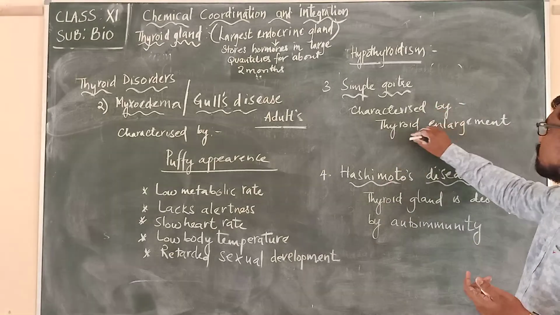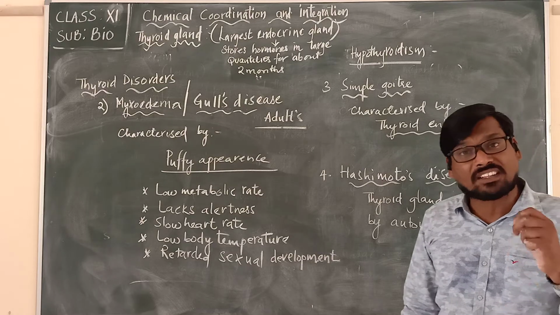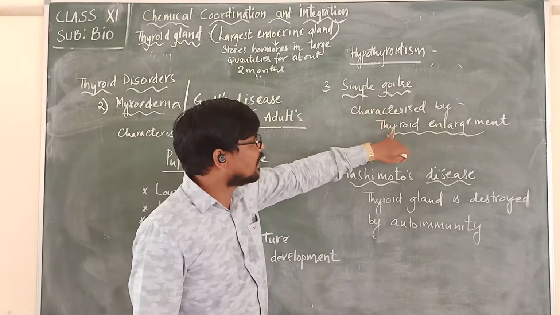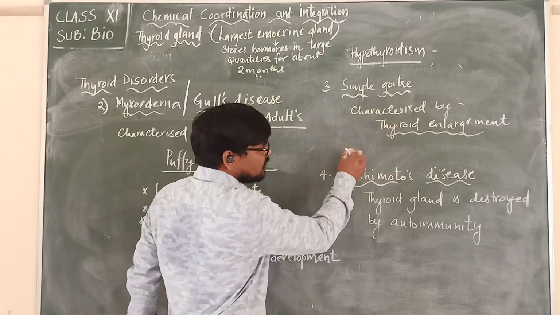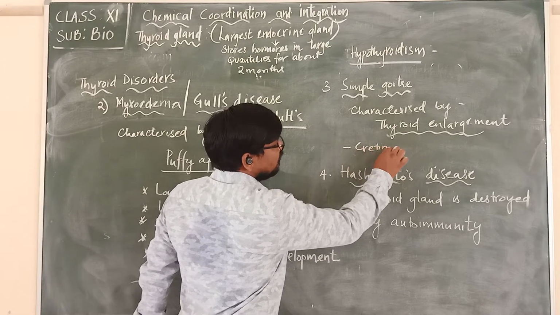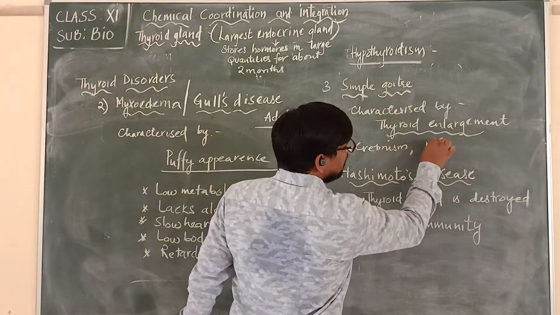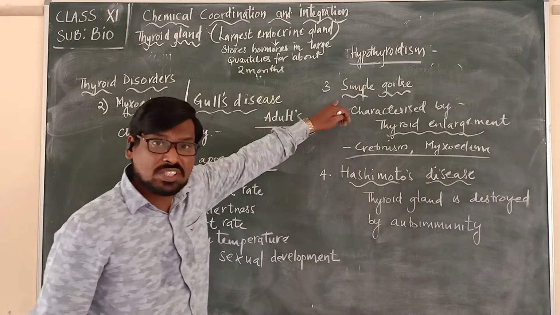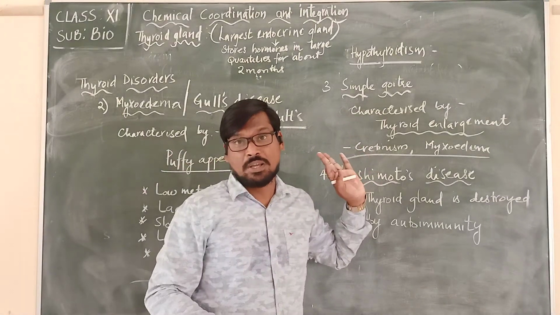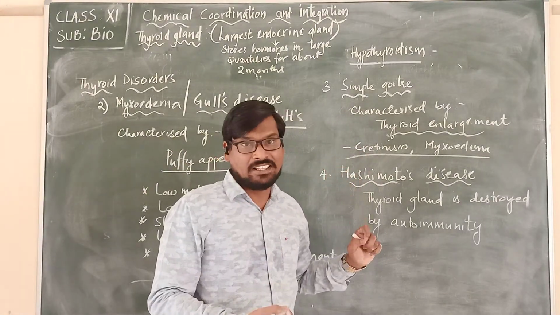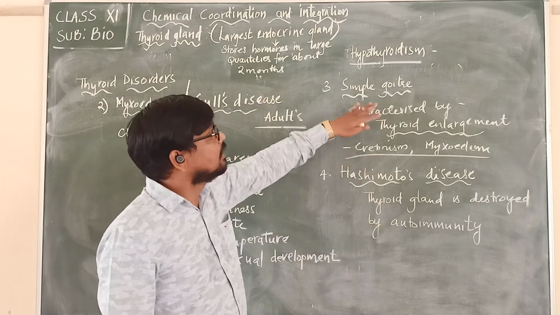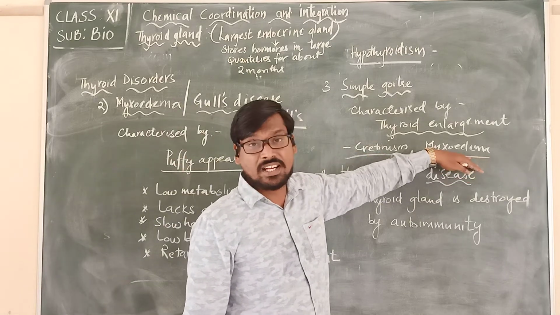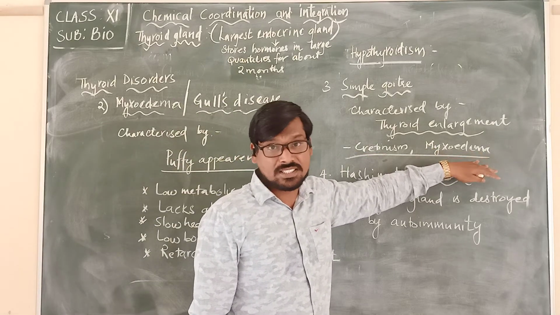So it is characterized by what? Thyroid enlargement. So when there is a simple goitre, thyroid enlargement, please remember, if it is in children, it will lead to cretinism. If it is in adults, it will lead to myxedema. So this point we have to remember. Due to simple goitre, there is a treatment for this. But otherwise, if the treatment is not taken, if it is neglected, then this simple goitre may lead to cretinism if it is in infants. If it is in adults, it may lead to myxedema or Gull's disease.